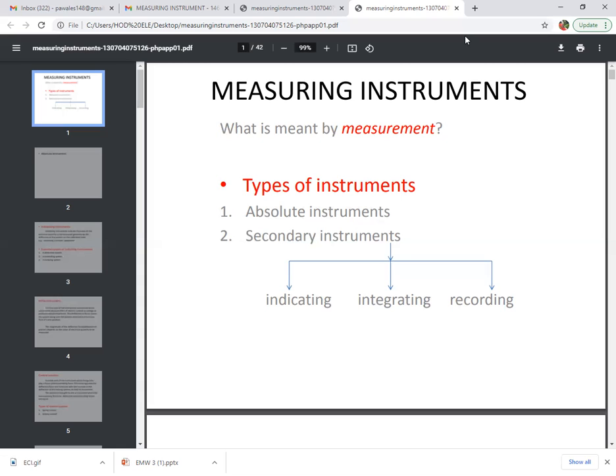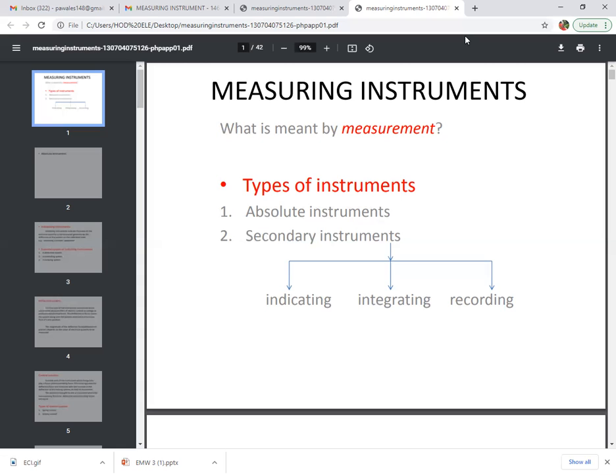The examples of absolute instruments are tangent galvanometer and current balance meter. These instruments are nothing but our absolute instruments.